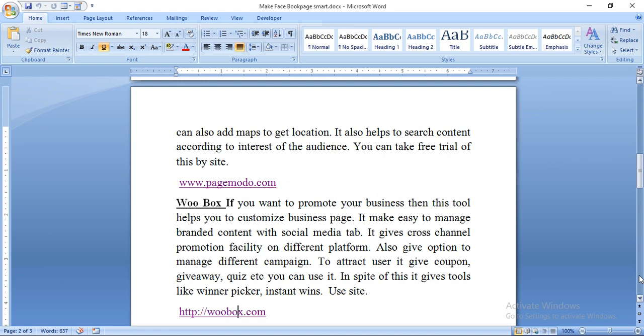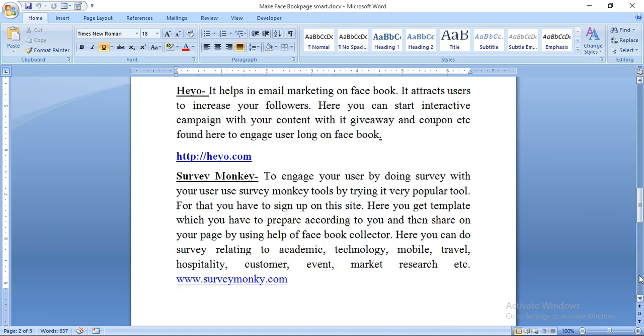Then next is Heyo. It helps in email marketing on Facebook. It attracts users to increase your followers. Here you can start interactive campaigns with your content, with giveaways and coupons, etc. It gives giveaways and coupons, etc. Found here to engage users on Facebook.